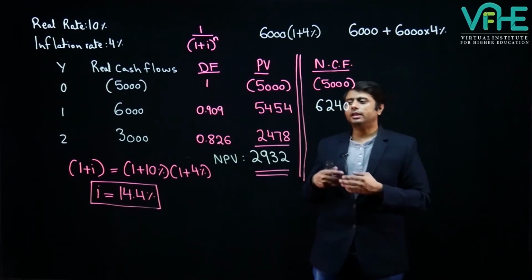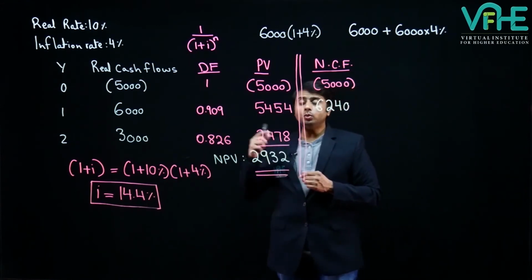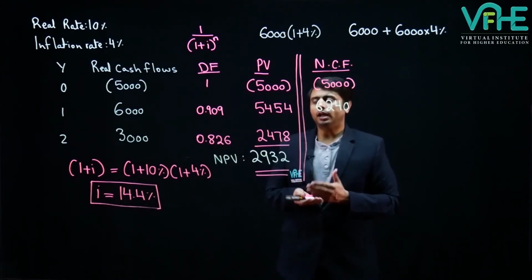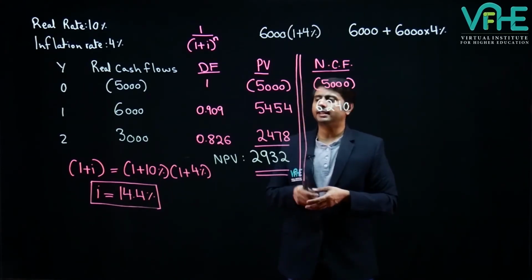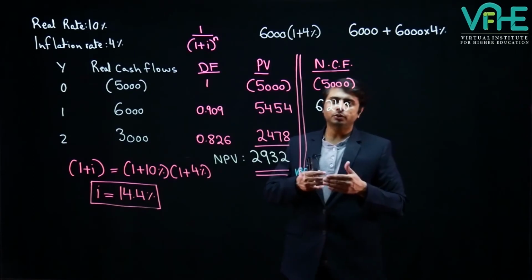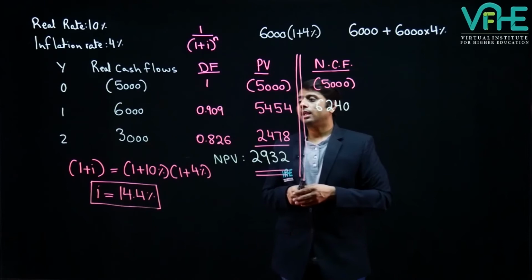Our third amount is 3,000 rupees, but it arose after 2 years from today. And therefore, in order to incorporate inflation in this 3,000 rupees, we have to inflate it for 2 years, not a single year.